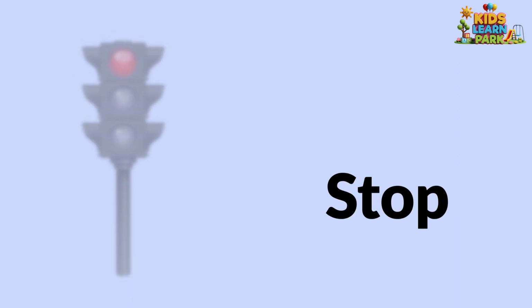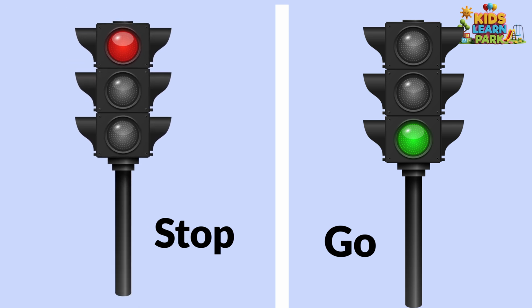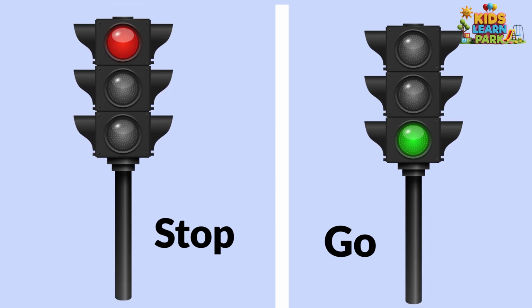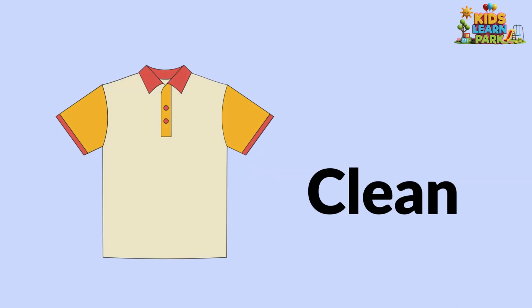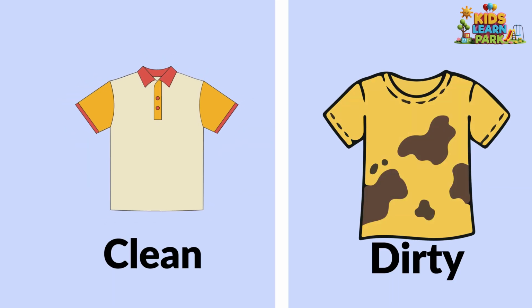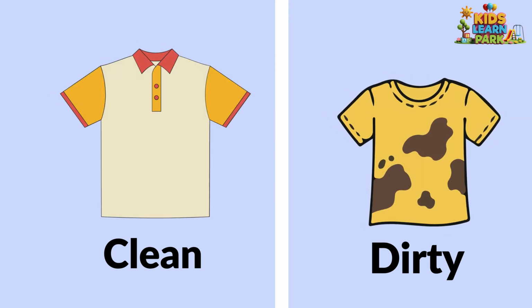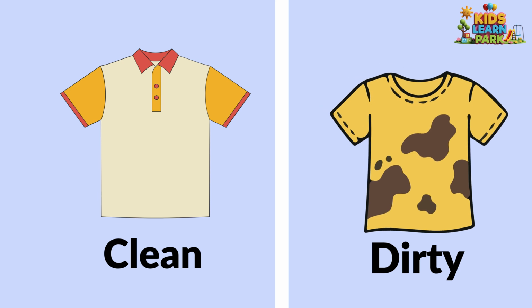Stop, go. The red light means stop. The green light means go. Clean, dirty. This shirt is clean. This shirt is dirty.